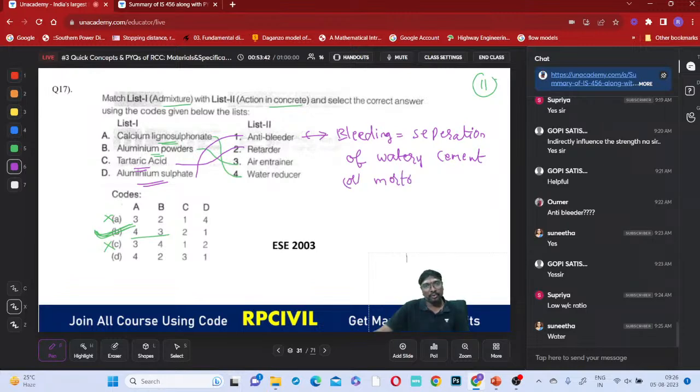The loose mortar will separate from the concrete. That is called bleeding. Is it clear, everyone? What is the meaning of bleeding? So this aluminium sulfate will avoid this bleeding.